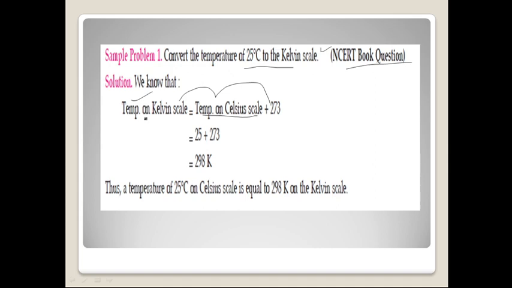So we have just written the formula. The temperature on Kelvin scale is equal to temperature on Celsius scale plus 273. Here the temperature on Celsius scale is given as 25, plus 273. So you add them two, you will be getting 298 Kelvin. Thus, 25 degrees C is equal to 298 Kelvin.